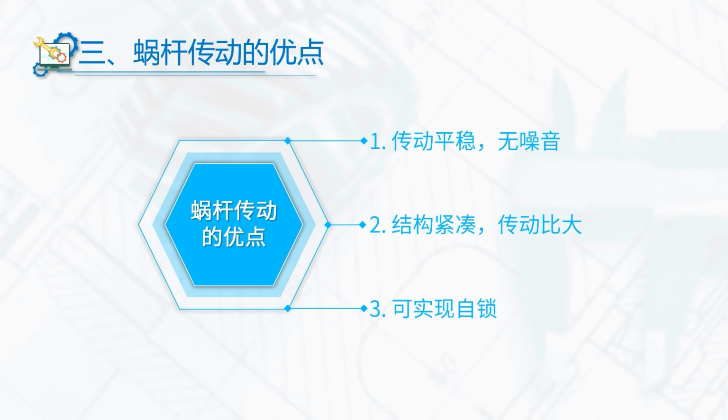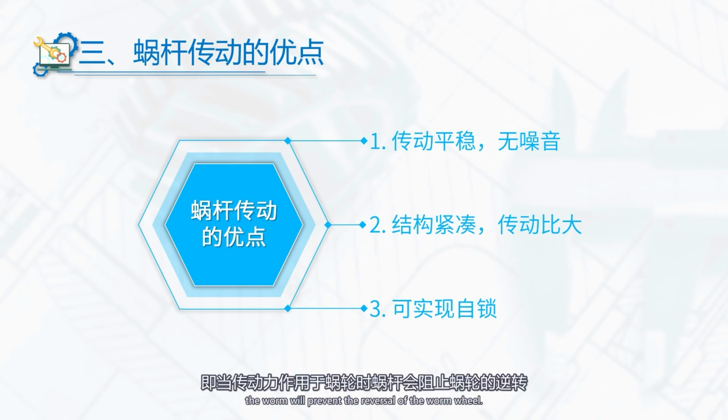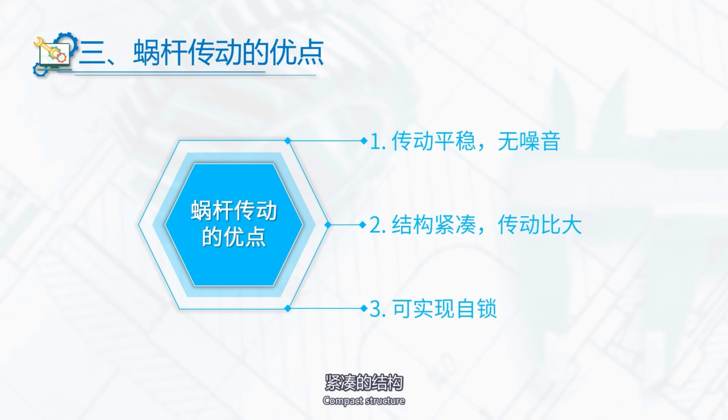Self-locking. When force acts on the worm wheel, it will prevent the reversal of the worm wheel. It is a great advantage in applications that need to prevent reversal, such as lifting equipment, parking mechanisms, etc. Compact structure. It has compact structure, small size, lightweight. It is widely used in limited space and it has high power density.